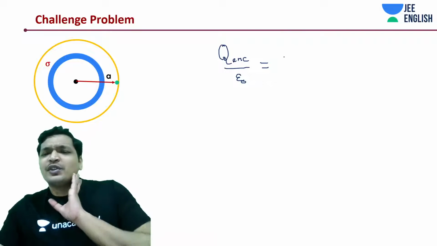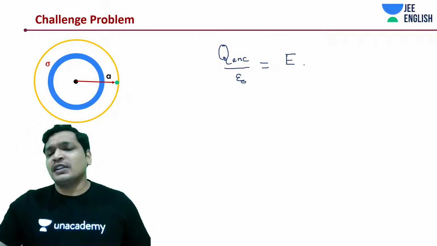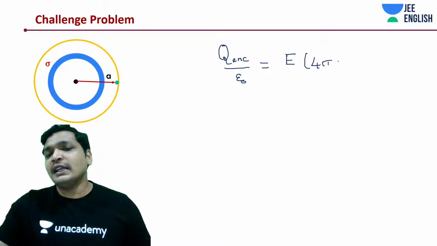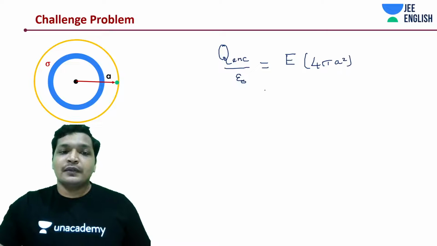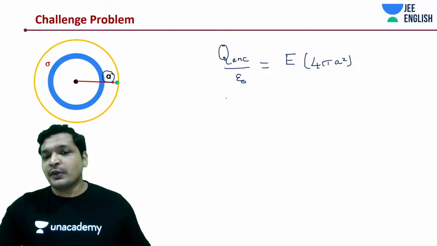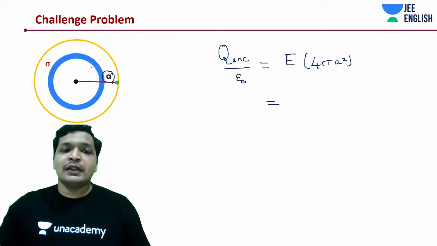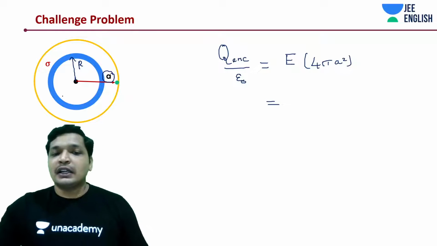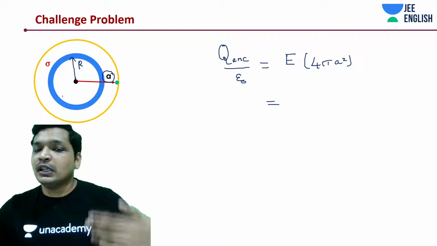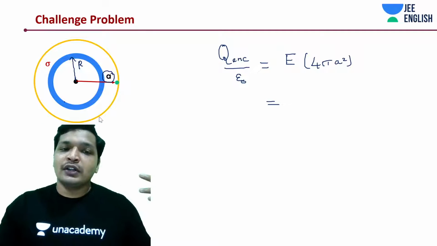Okay. This is going to be E into A. We understood both are in the radial direction. It should be 4 pi A square. This area. It's sort of we are doing this exercise again, but anyway, it's a very simple question. So Q we know is what? It's sigma into A. Sigma into A, which radius? We are only going to consider this radius. But if delta R was given and rho was given, you will consider rho into 4 pi R square into delta R.